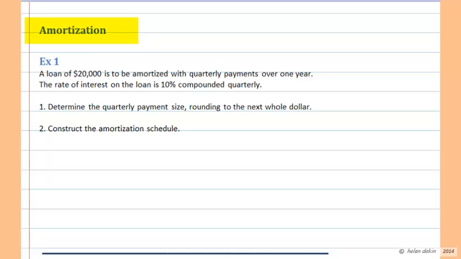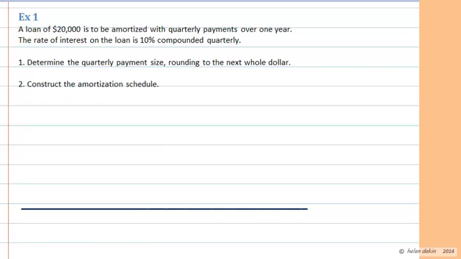Example 1. A loan of $20,000 is to be amortized with quarterly payments over 1 year. The rate of interest on the loan is 10% compounded quarterly. You'll notice right away that we've got quarterly payments and a quarterly interest rate. So that's great because we know now that we have an ordinary simple annuity. Determine the quarterly payment size rounding to the next whole dollar and construct an amortization schedule.